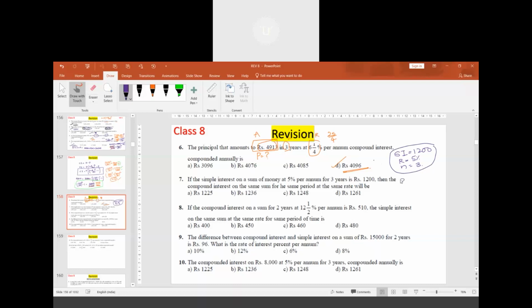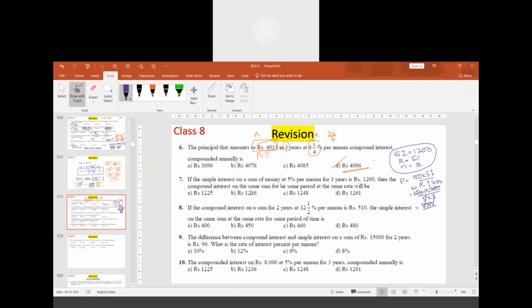Principal P will be equal to 100 into SI divided by R into T. So 100 into 1200 divided by 5 into 3. 5 threes are 15, 1200 divided by 15 is 80, and 80 times 100 we get 8000. 8000 is the principal amount.